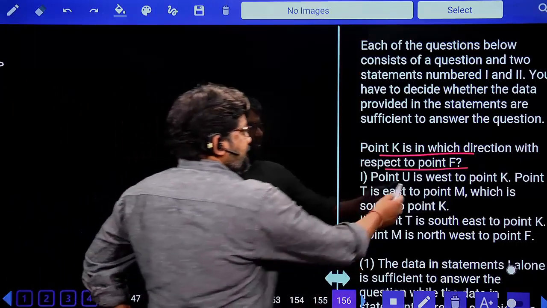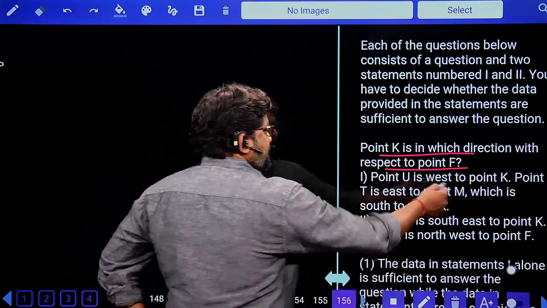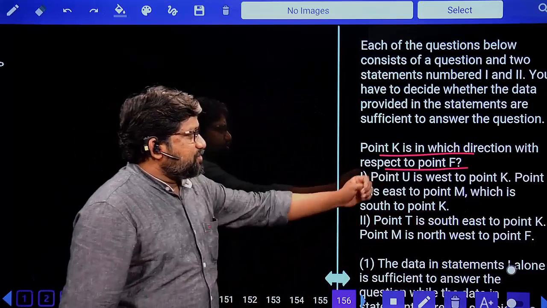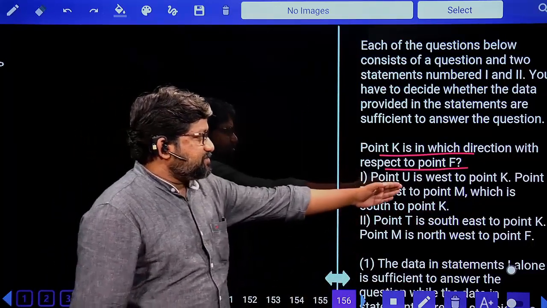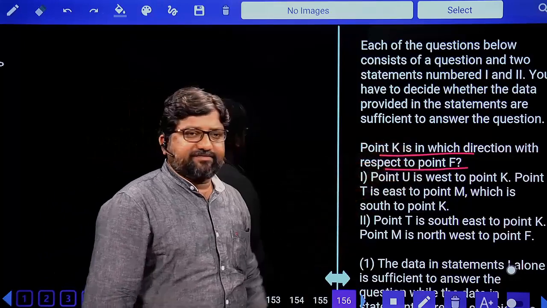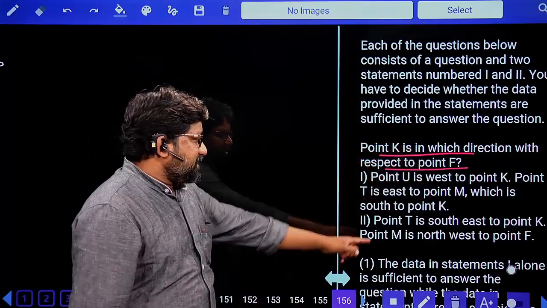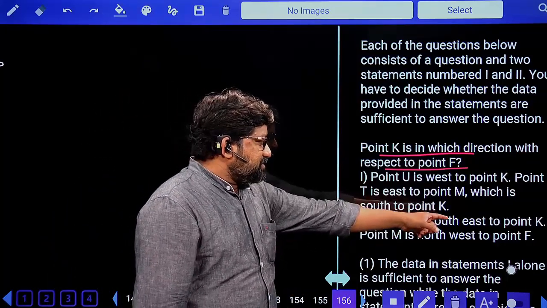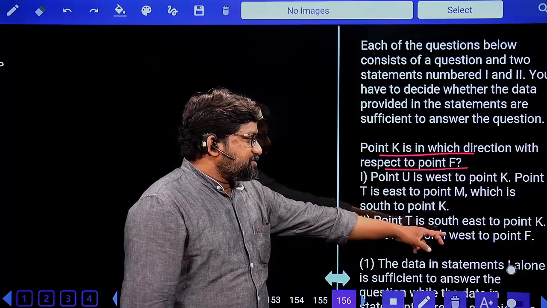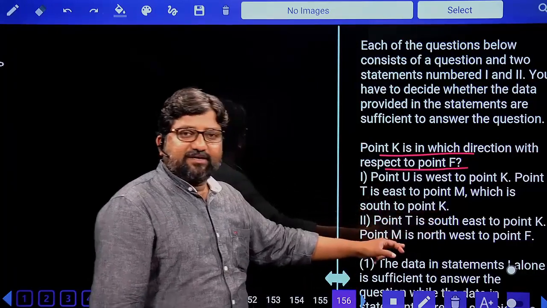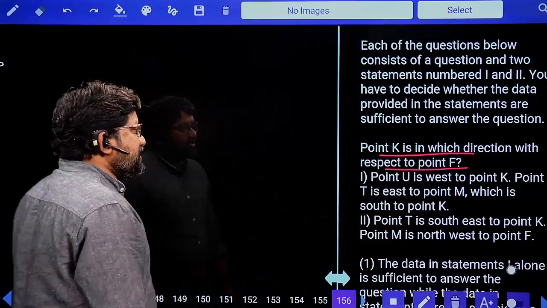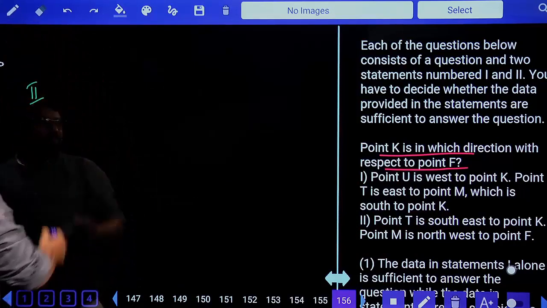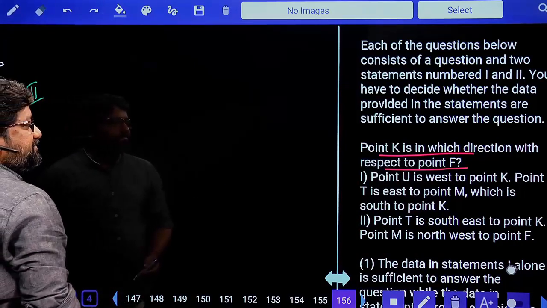Look at this. Point U is to the west of K. Point T is to the west of M, which is to the south of point K. When there is no F, how will you get the answer? You have information only about K, but the question is about both K and F. First option, you won't get the answer. Second statement, look at this. Point T is to the southeast of K and point M is to the northwest of F. You have both F and K here in the second statement. Yes, then there is a possibility to get the answer with the second statement. First statement, impossible. You won't get the answer because you only have information about K and you don't have information about F in the first statement.